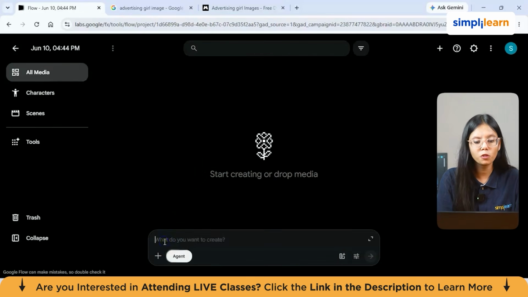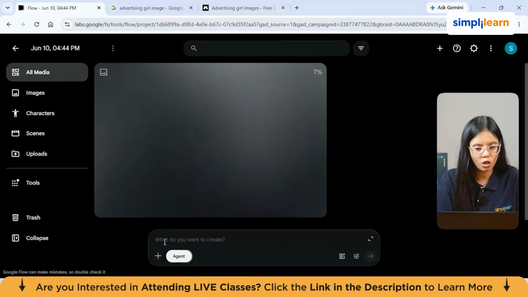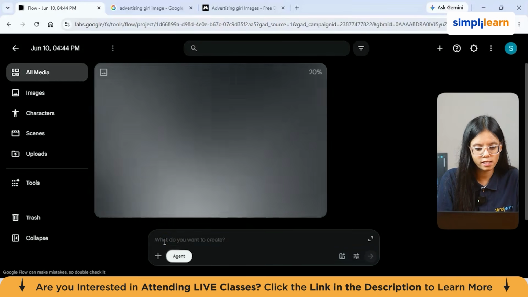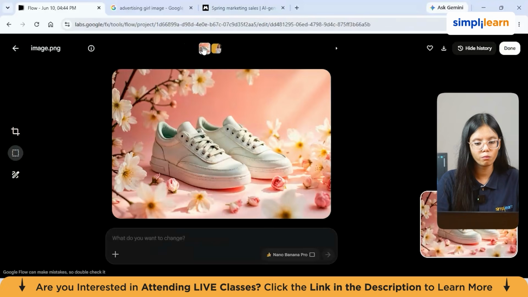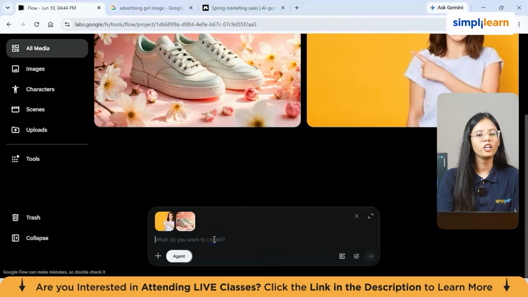So for this, we need to import 2 images, one of a girl and one of a Nike shoe. So I have imported both the files here. This will take a few seconds, and make sure you do all this work in agent mode. So now we have both the photos up. Now you need to do nothing. Just give the prompt of what you want the girl to say. Write it here in simple plain English, and in a few seconds your ad will be ready.